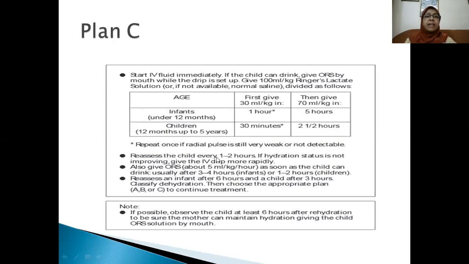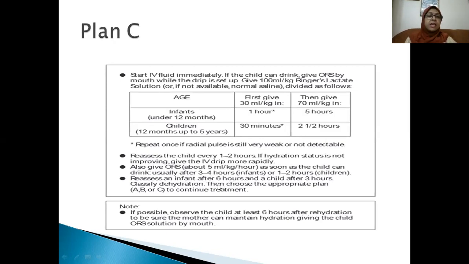Reassess the child every 1 to 2 hours. If dehydration status is not improving, give IV fluid more rapidly, and also give ORS 5 ml per kg per hour as soon as the child can have fluid orally. Usually it takes about 3 to 4 hours after starting the infusion. And you have to reassess again and again.